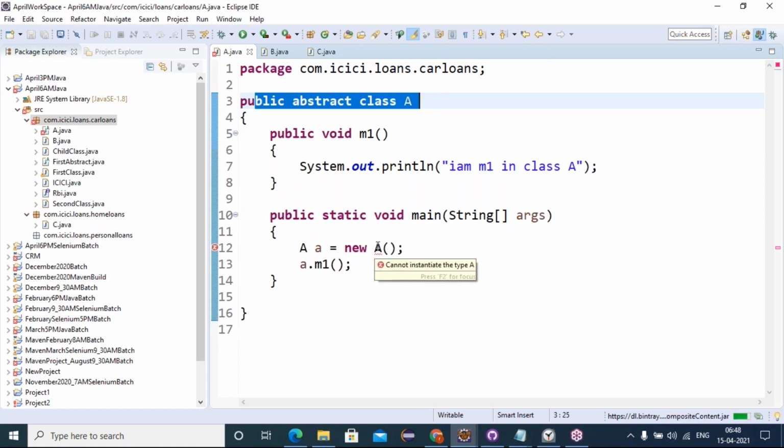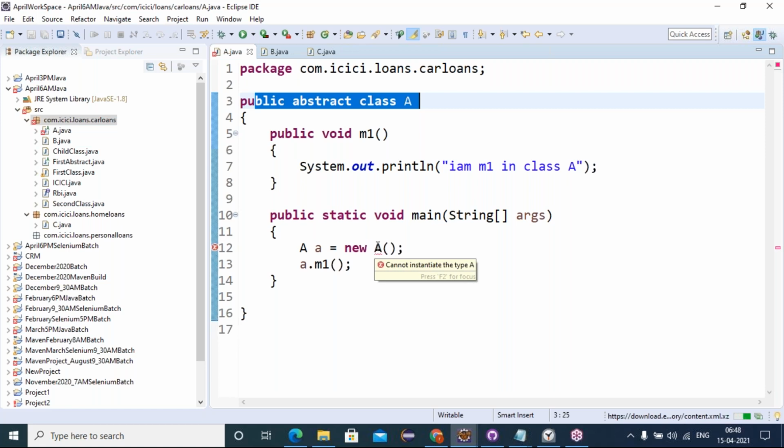That's what it is saying: cannot instantiate, which restricts creating an object. For abstract classes, we cannot directly create an object because, see, an abstract class contains concrete behaviors and abstract behaviors. They might be defined or not defined, it doesn't matter. When the class is an abstract class, we cannot instantiate objects.